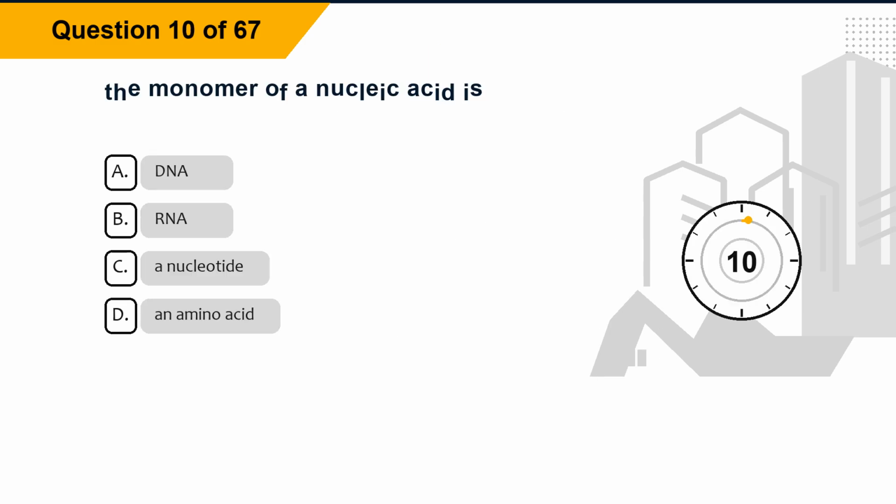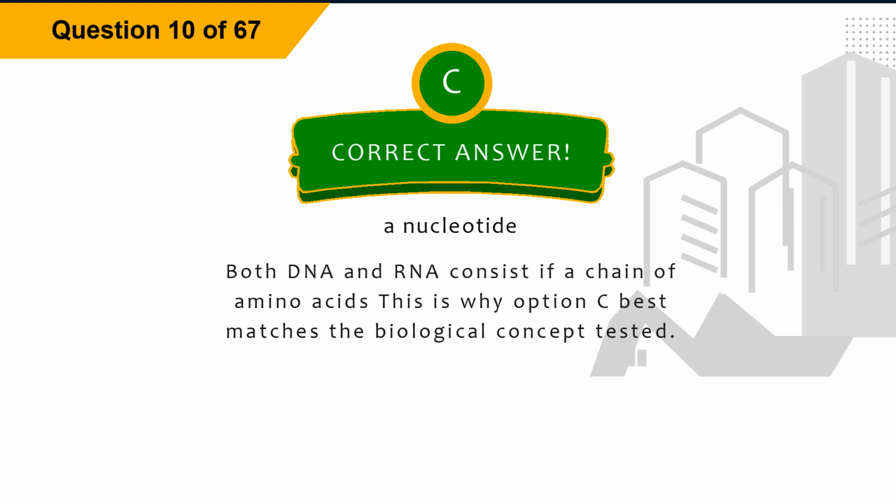Question 10. The monomer of a nucleic acid is? Option A, DNA. Option B, RNA. Option C, a nucleotide. Option D, an amino acid. The correct answer is option C, a nucleotide.